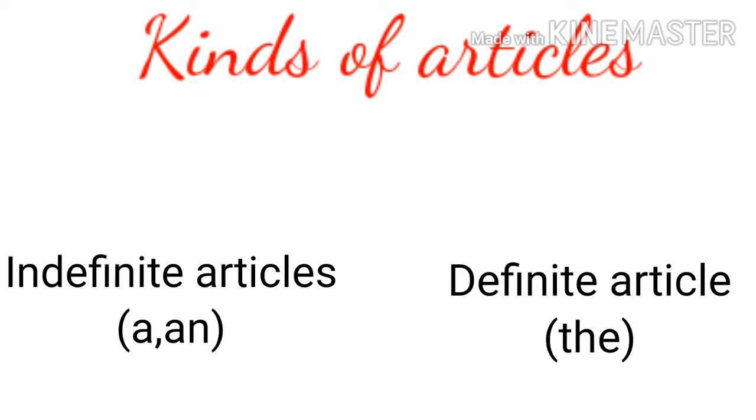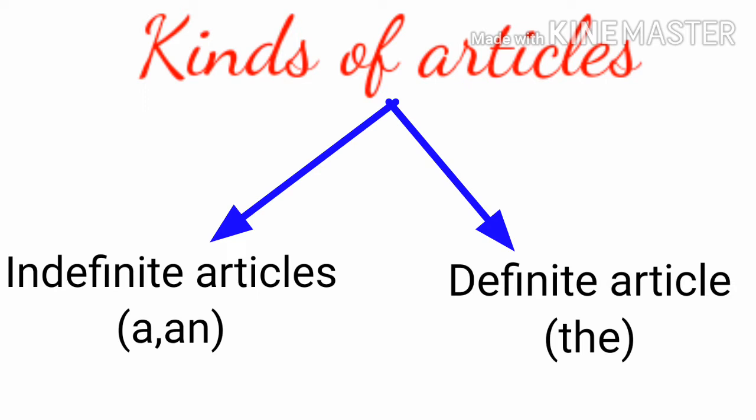Now see, there are two kinds of articles. First is indefinite articles and the second is definite. Indefinite articles are a and an. They are called indefinite because they do not indicate any particular person, thing or place. Such articles are used only with singular countable nouns that denote one.